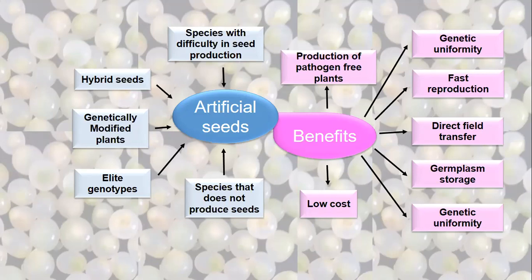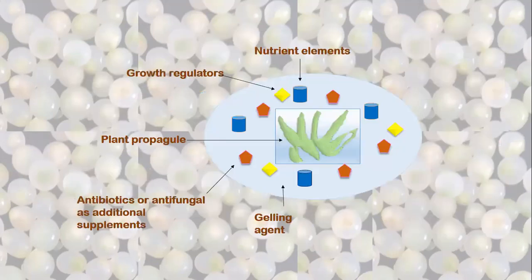So the next slide, what synthetic seeds generally are. Synthetic seeds are the propagule, a propagule which is encapsulated in gels. This can be hydrogel also. The most commonly used hydrogel is alginate, sodium alginate. I'll discuss why and how.